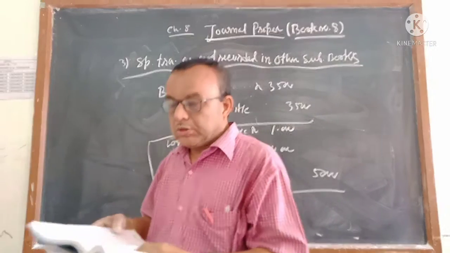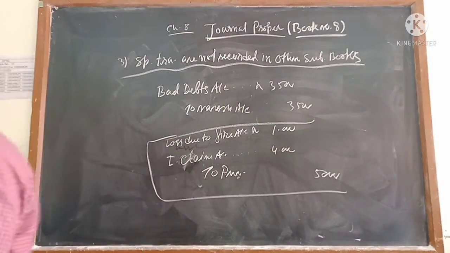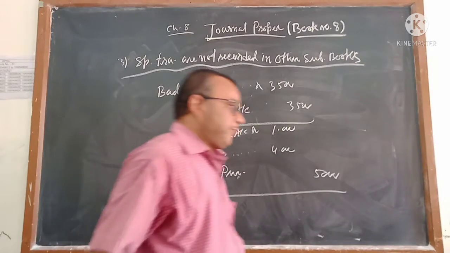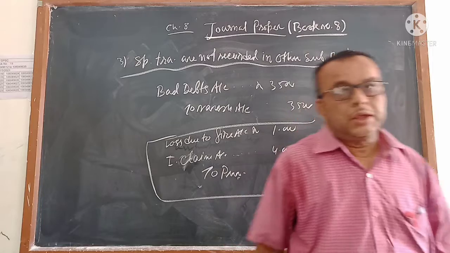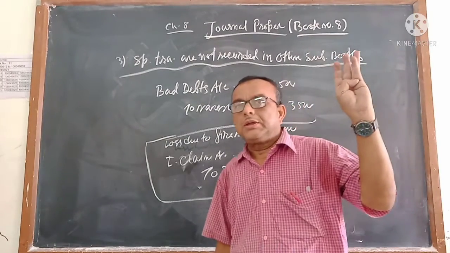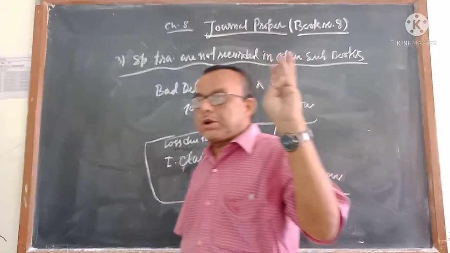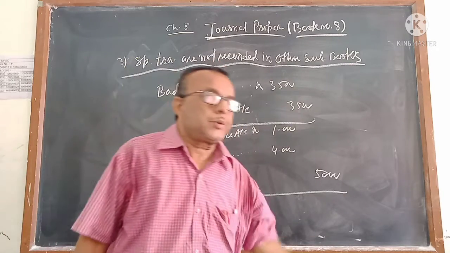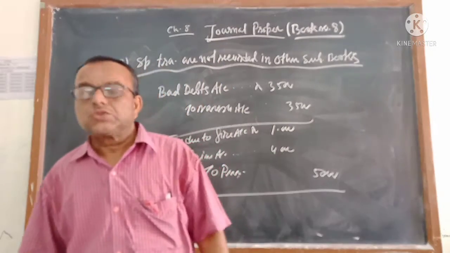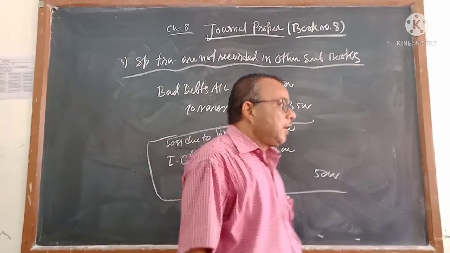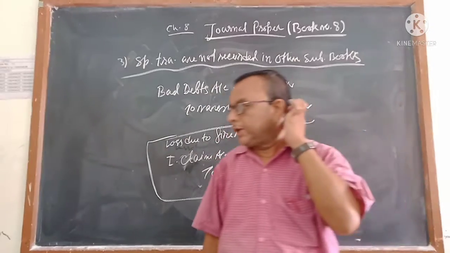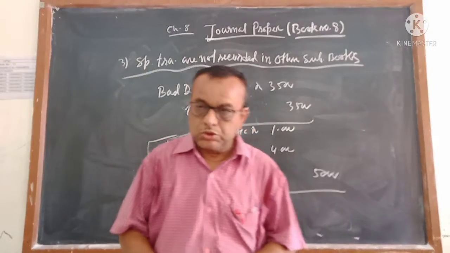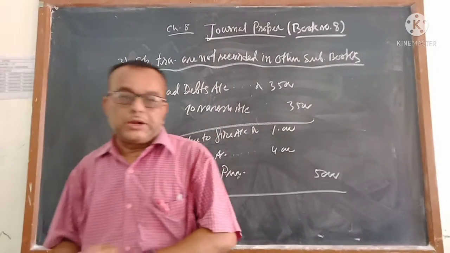So out of these 6 types of transactions, 3 types of transactions we explained in this video. Remaining 3, मतलब opening entry, the transactions which are not coming in the other subsidiary books, and the special type of transactions which are coming. So out of the 6 types of books, I explained here the 3 types of books. In next video, I will explain the remaining 3 types of books. So pay attention. Hope you are understanding.